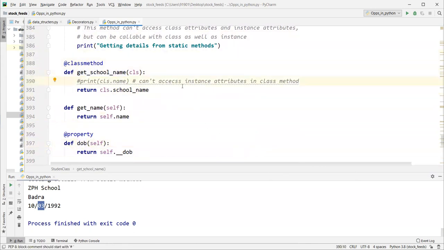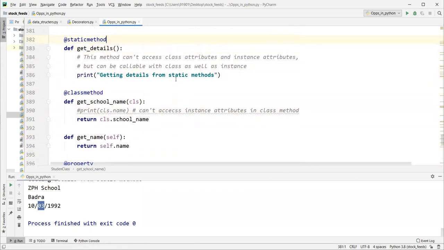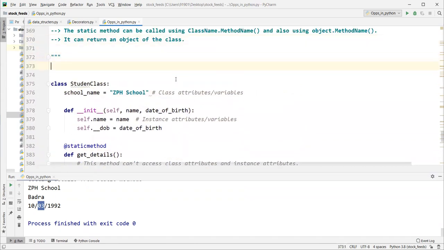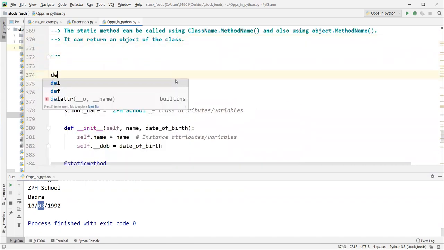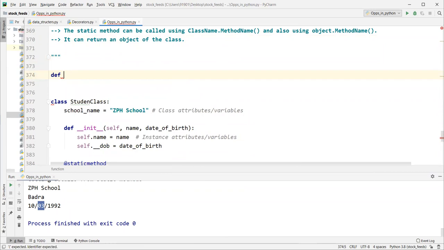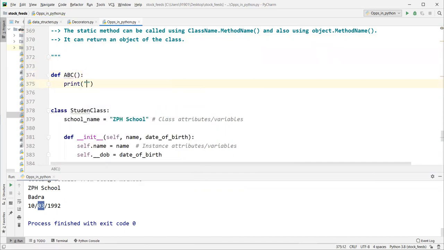Can we use any functions outside the class? Can we access outside functions within the class? Yeah, let's say you have defined a function like this, ABC, which prints from ABC.